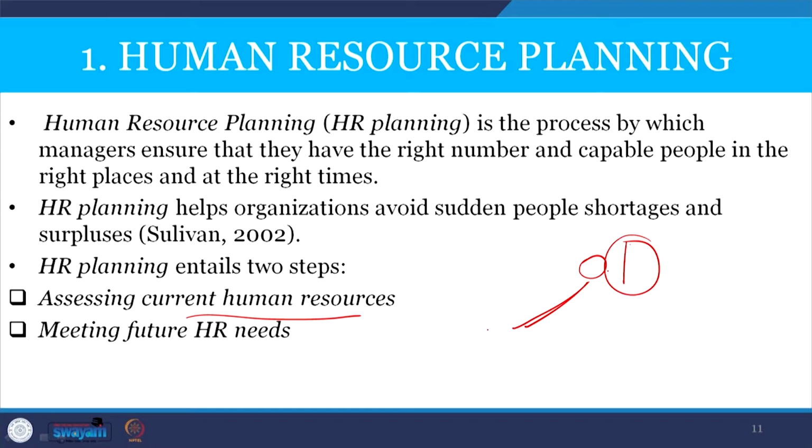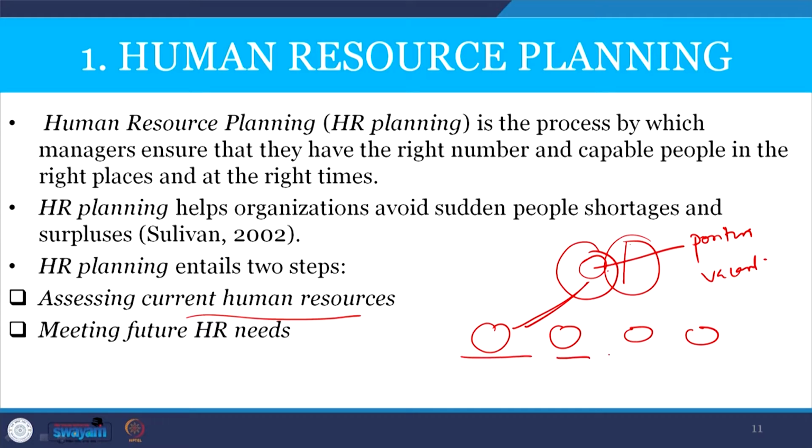So, there should be an adequate number of individuals in the organization who are ready to take up that vacant position. This leads to the assessment of current human resource need.